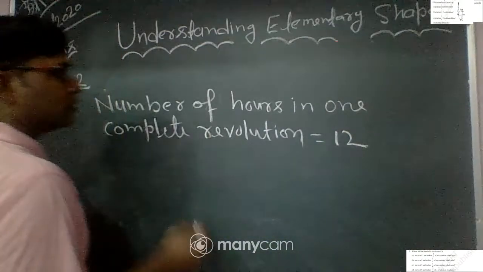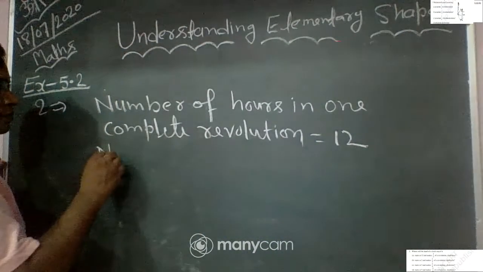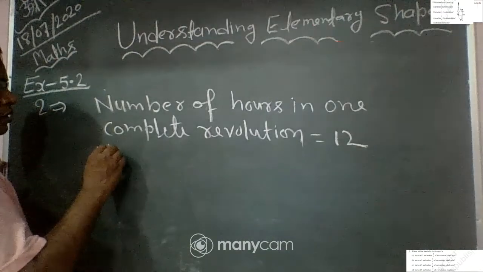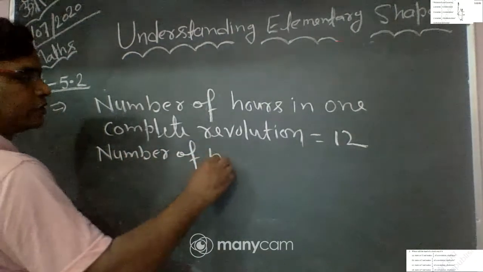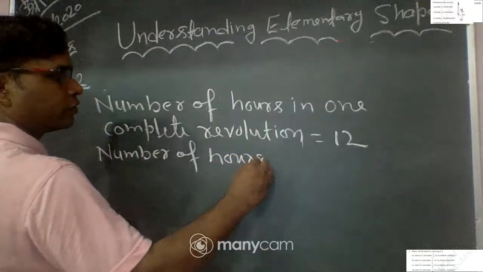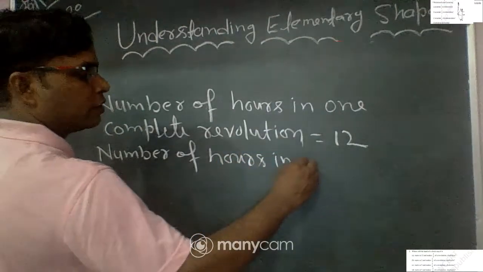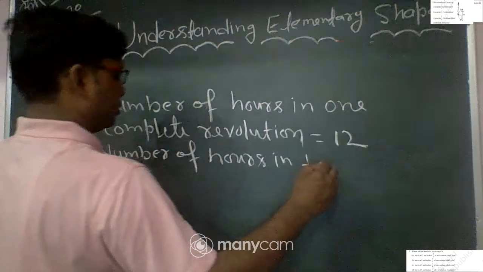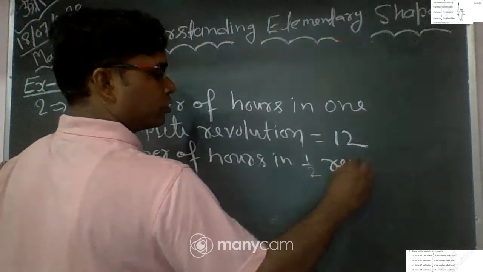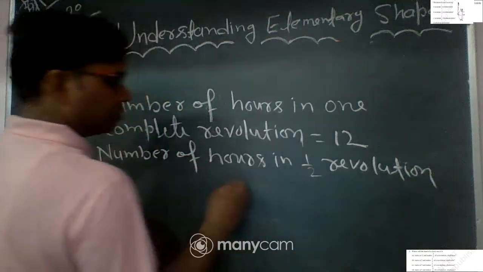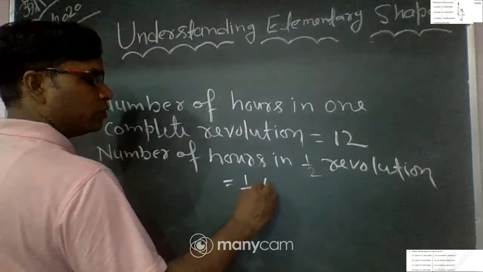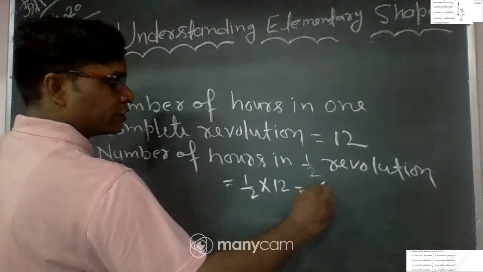Okay, so the number of hours in 1 by 2 revolution is equal to 1 by 2 into 12, which is 6 hours.